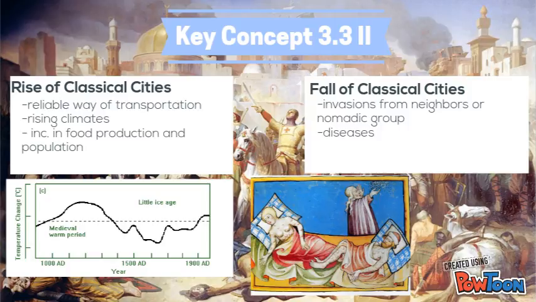On the contrary, there are factors that aided with the decline of urbanized areas. Some of the factors include invasions from neighbors, diseases especially like the Black Death, and a general recession of agricultural potency. An example is in China as well, where North China fell due to an invasion by An Lushan.